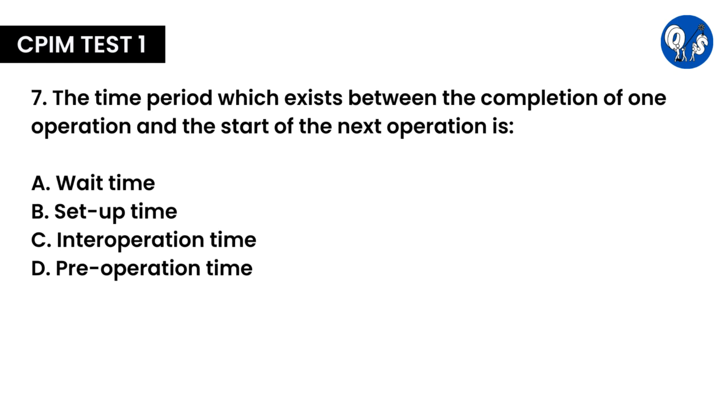Question number 7. The time period which exists between the completion of one operation and the start of the next operation is A. Wait time, B. Setup time, C. Interoperation time, D. Pre-operation time. I believe if you have read the whole theory in your manuals, this is an easier one. The correct answer here is C. Interoperation time includes move time, queue time, and wait time.